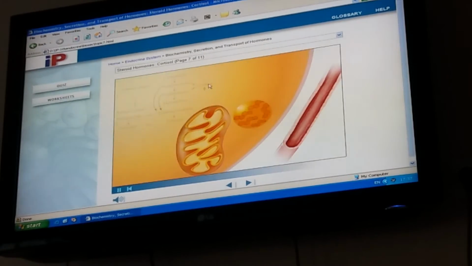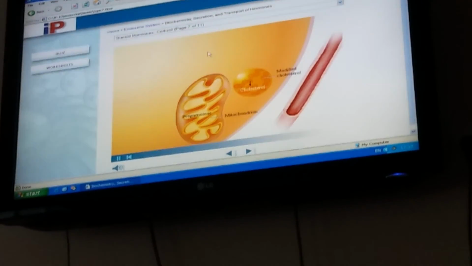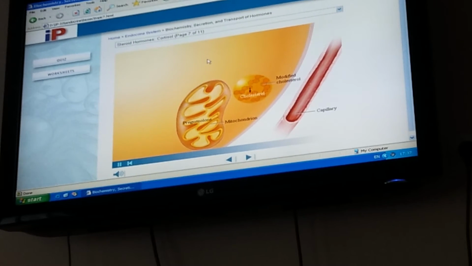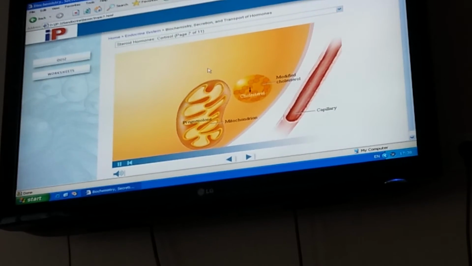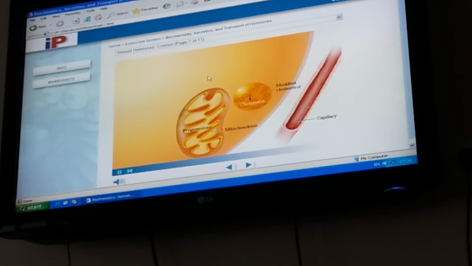Recall that cortisol is produced by the inner portion of the adrenal cortex. Adrenal cortical cells store a modified form of cholesterol in lipid droplets. Synthesis begins as cholesterol is released from storage.